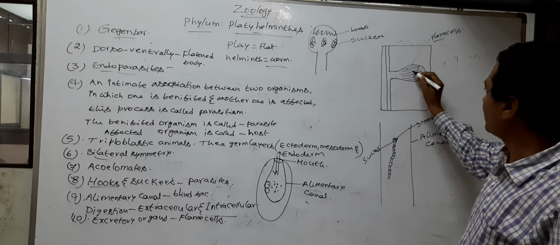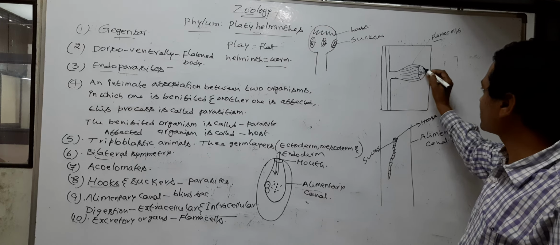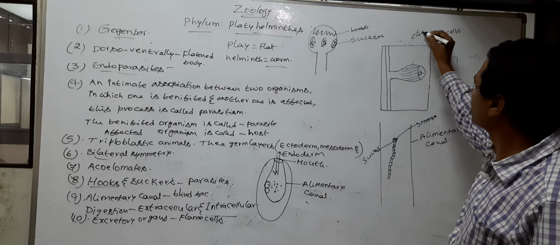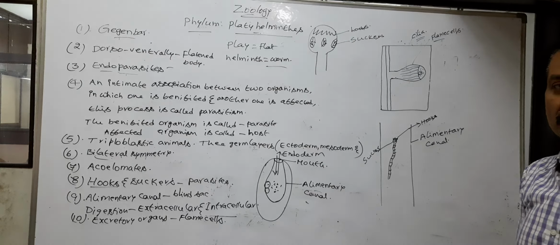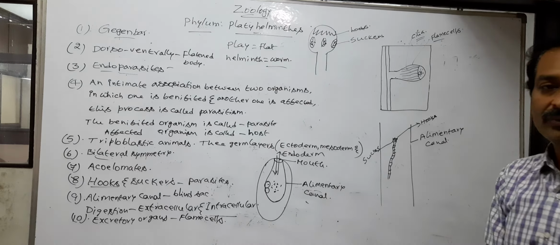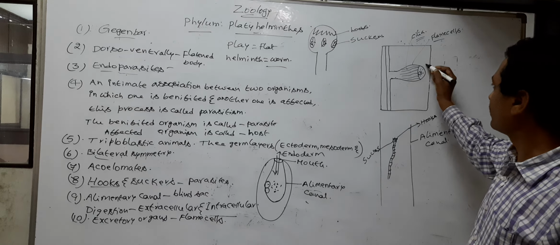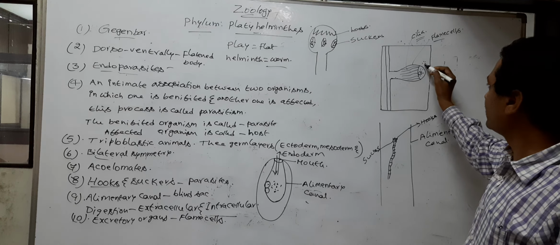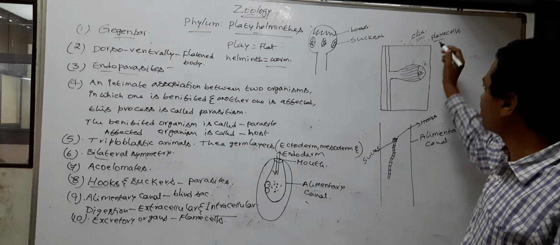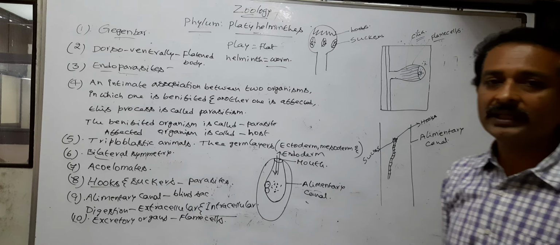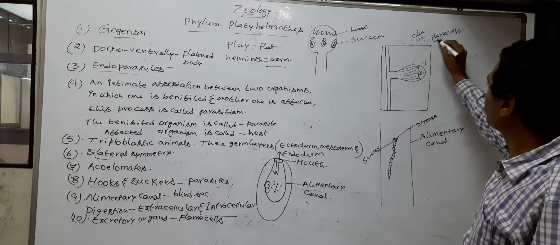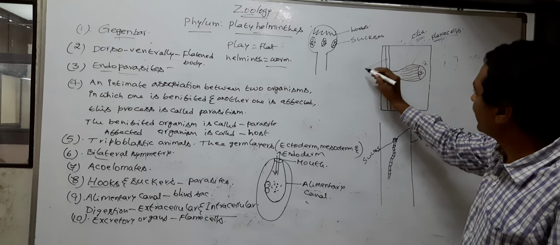Here, this is a flame cell. The flame cell contains a nucleus, cytoplasm and also cilia. During the collection of waste from body cells, the cilia of the flame cells move like a flame. Hence the name flame cells. This is the excretory duct.